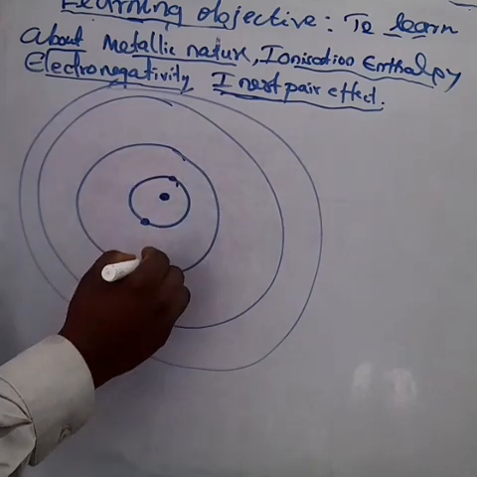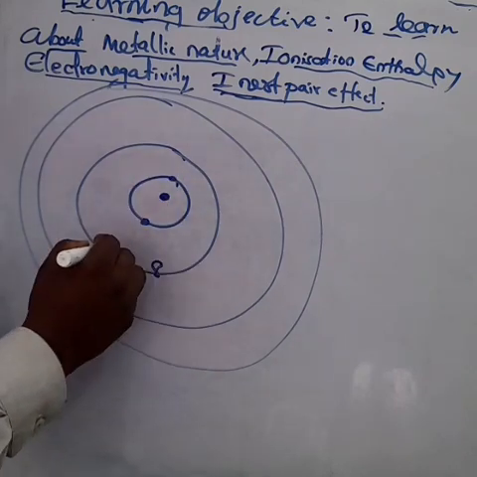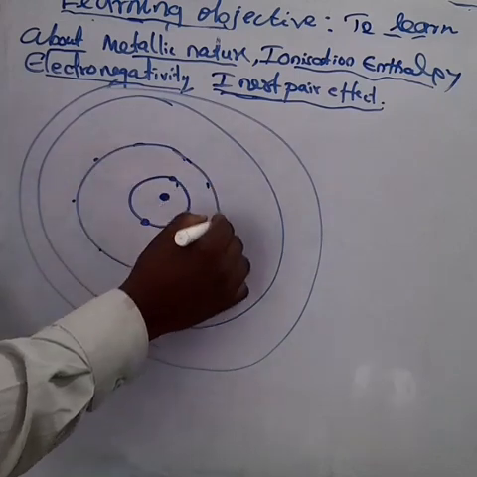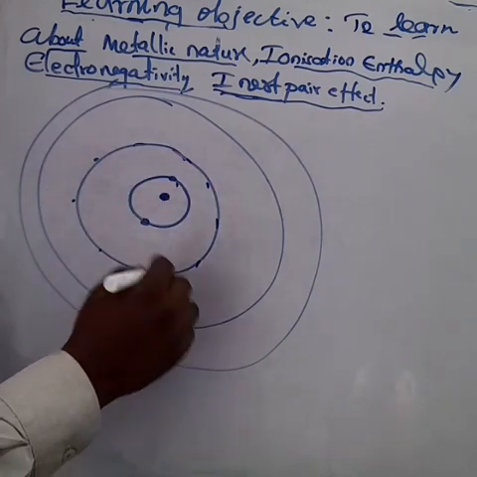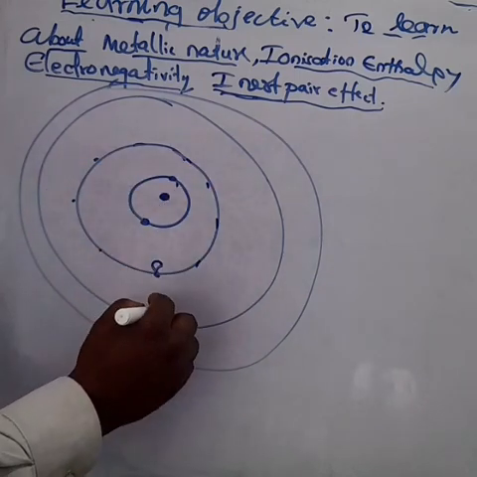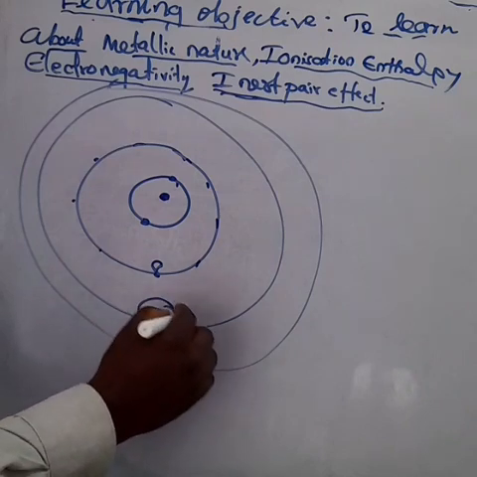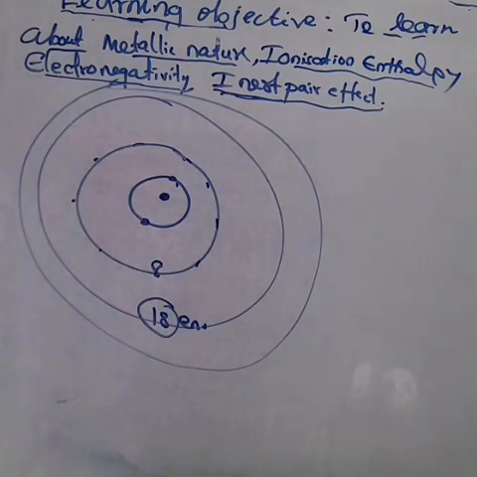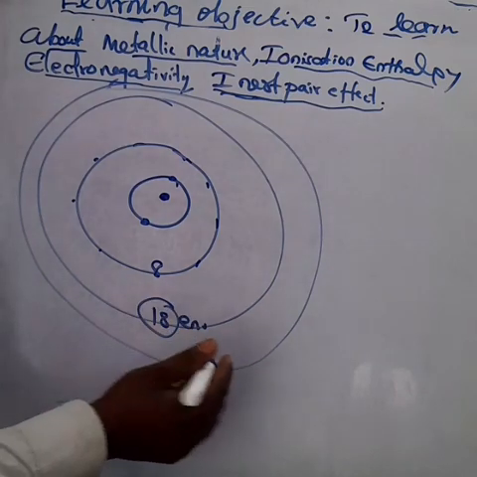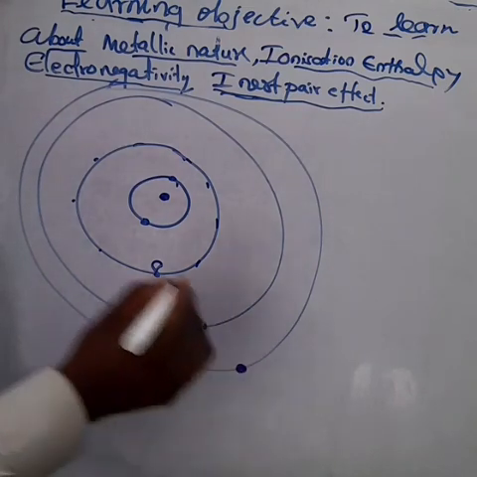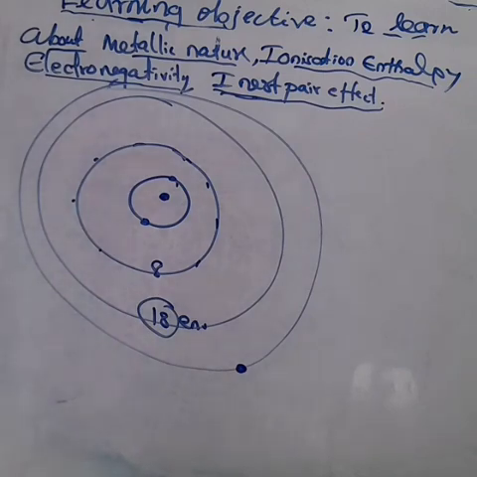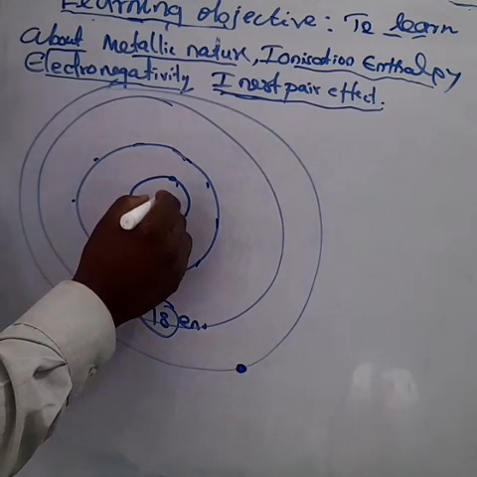The third shell, as per the 2n square formula, can accommodate 18 electrons. So we accommodate like that. Here, the last shell may have only 1 electron. What is the charge of an electron? The electron has a negative charge.